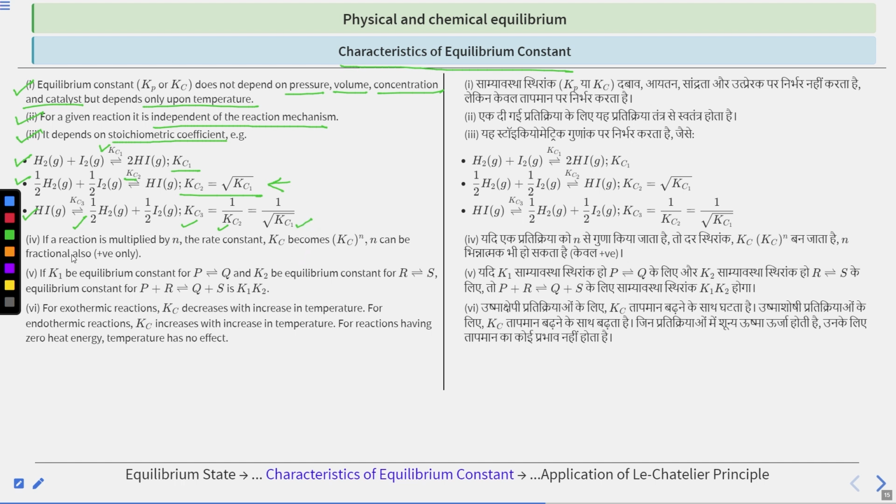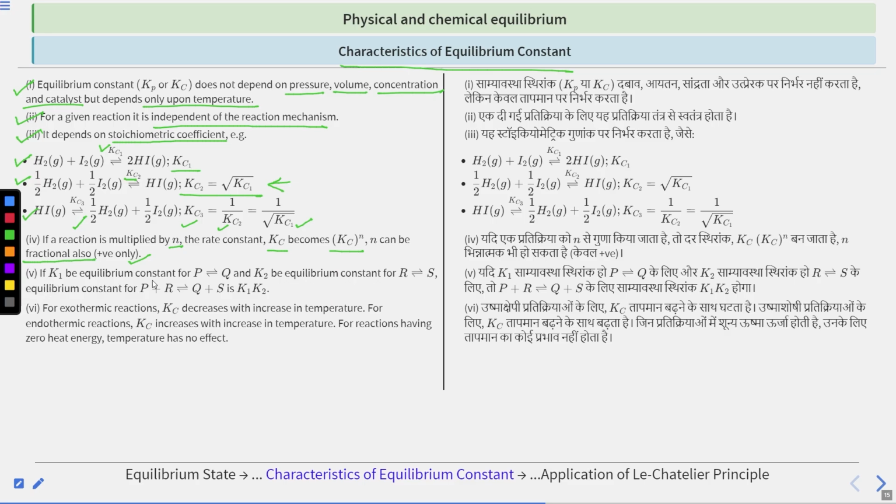Okay. If a reaction is multiplied by n, the equilibrium constant Kc becomes Kc to the power n. n can be fractional also, but it is only a positive value. Okay, we have seen this here also.